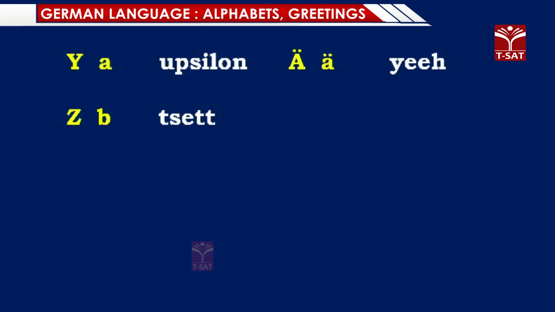If the umlaut was not there, this letter was "ah". But now it will be "ye". I'll pronounce it again: ye, ye. Then next, you find an umlaut on the letter O. So how was it pronounced? O. That was without the umlaut. Now with the umlaut, it would be "you", you, you.